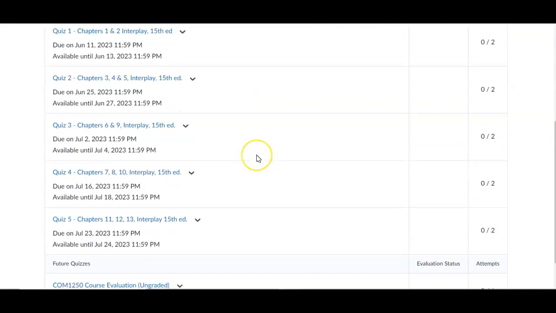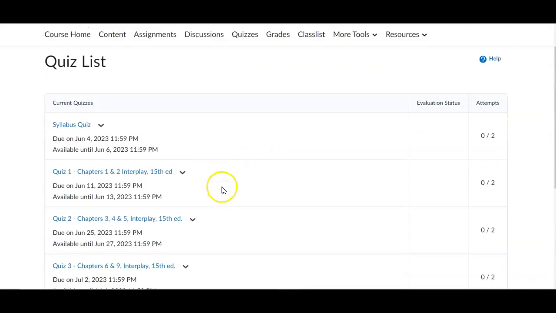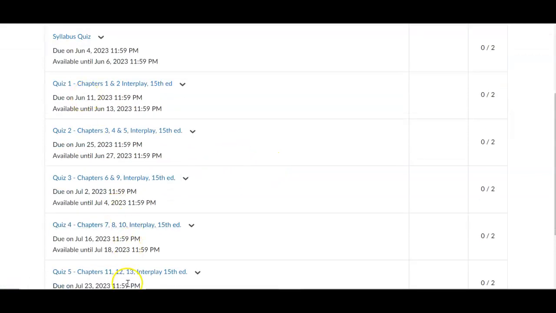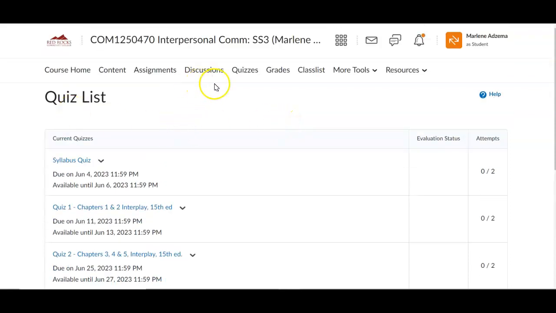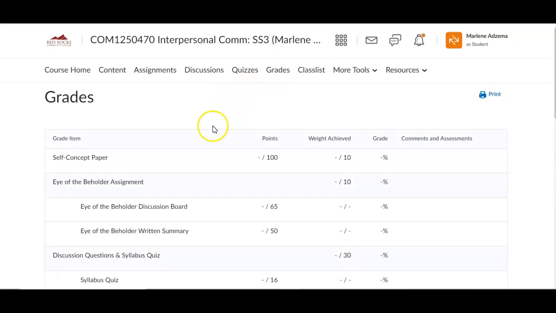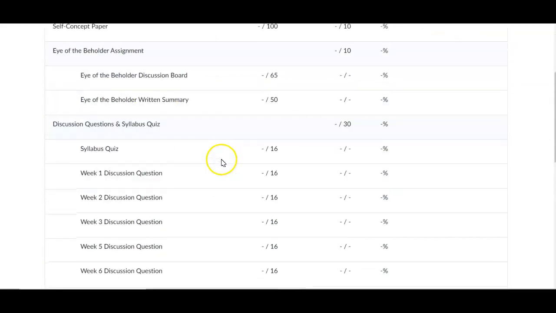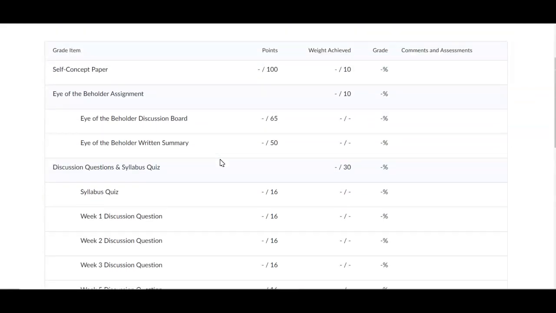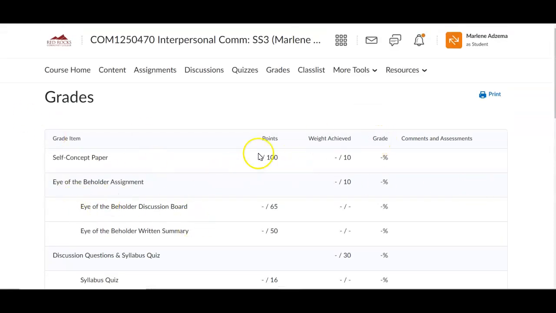Here's a link to the quizzes. We have 5 quizzes in here and a course evaluation, and also a syllabus quiz. For each of the chapter quizzes, you'll have 2 opportunities to take the quiz, and your highest grade will be saved. Of course, if you take it once and you're happy with the grade, then great. Here's a list of your grades, and so I'll keep this updated as we go through the class. I have some rubrics linked for some of the written assignments, and you'll see any comments linked over here.